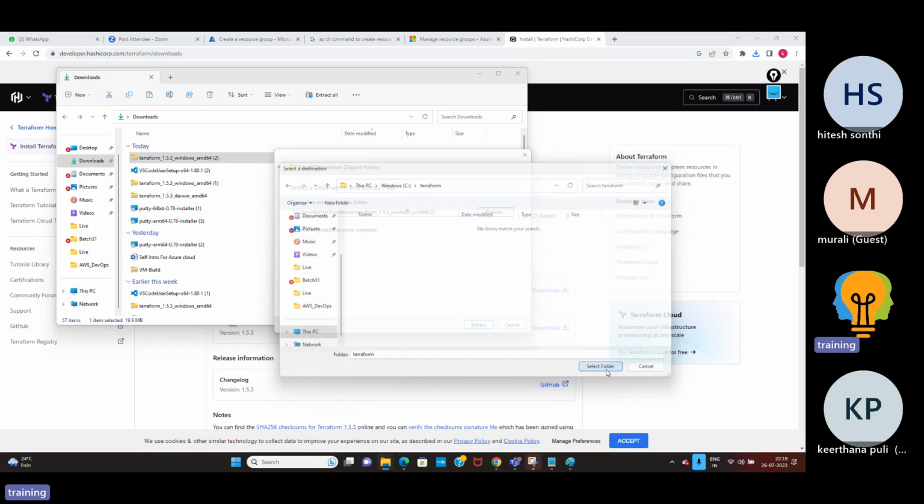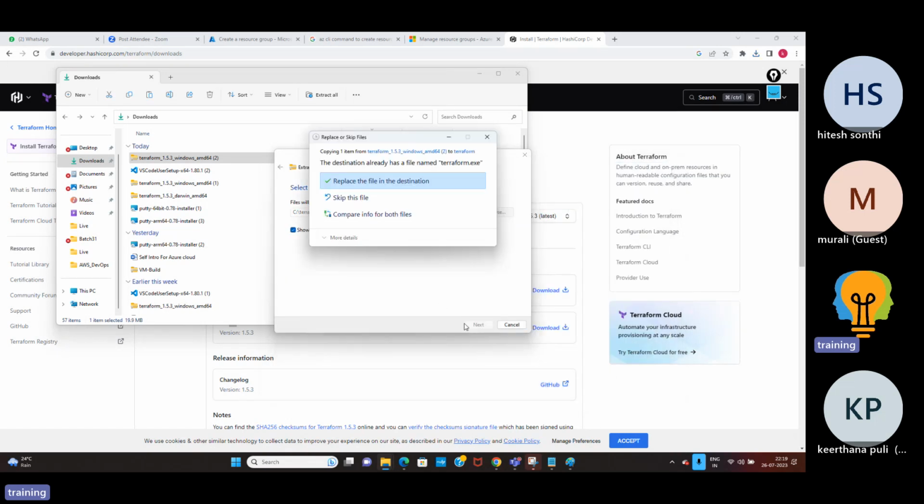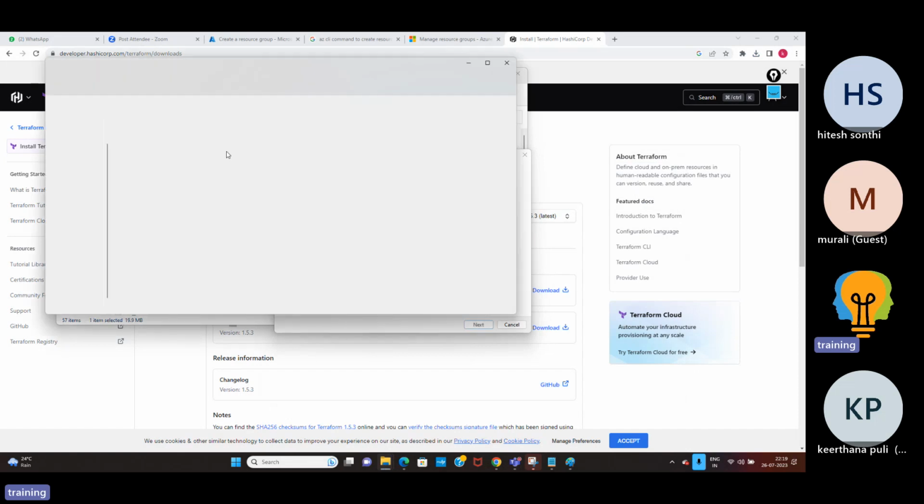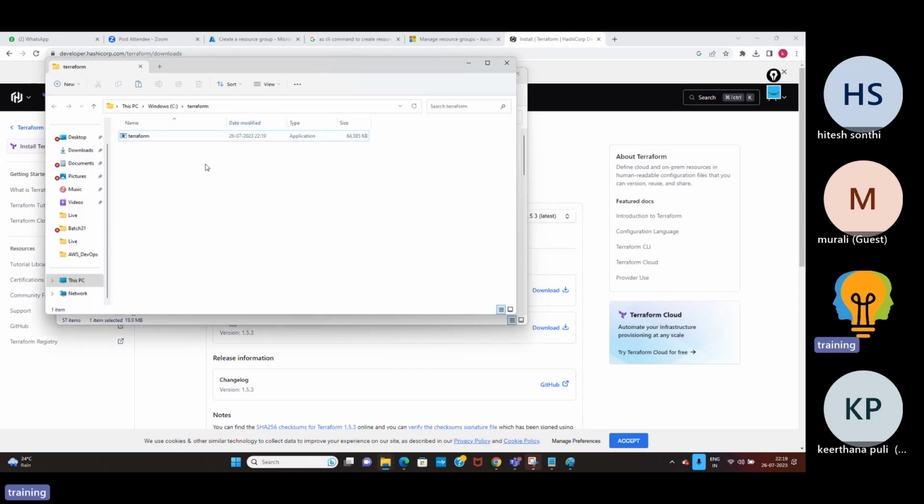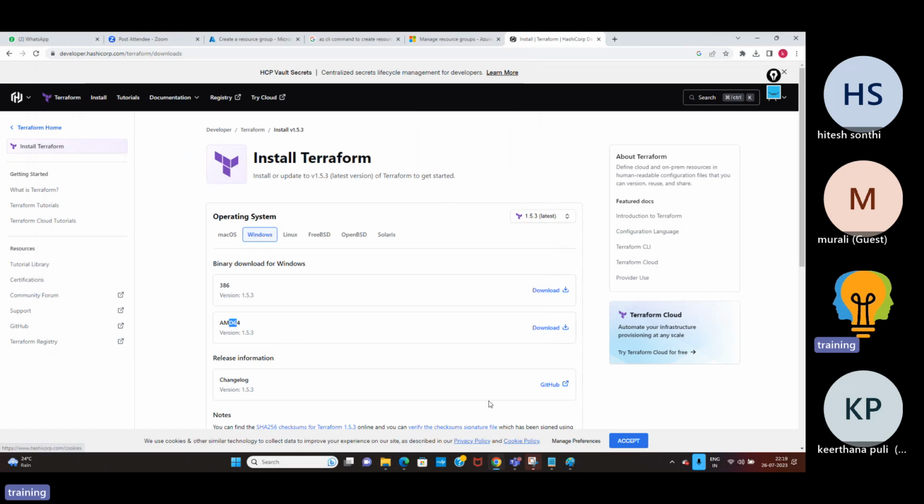Terraform folder, select folder. Yeah, now extract it. Replace. So now this file will be extracted under the Terraform folder. Now let us run the code.